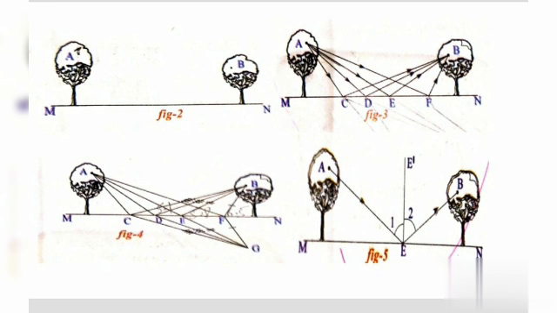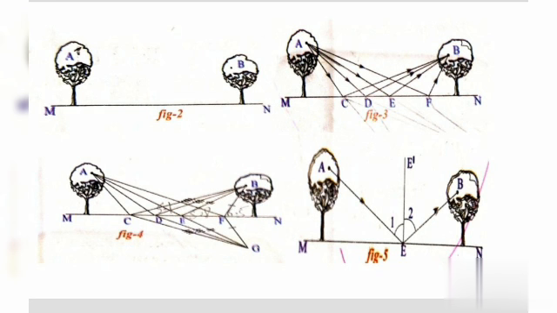Here one smart crow is on the tree, and some grains are there on MN. It picks up the grains to reach the point B. Many paths are possible, but the crow selects the path which takes the least time to travel. AEB is the path which takes the least time. Like the crow, light also selects the path which takes the least time to travel. This principle was first given by Fermat, and is called Fermat's principle.